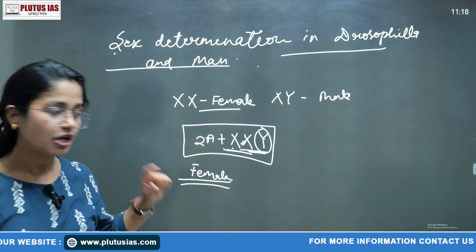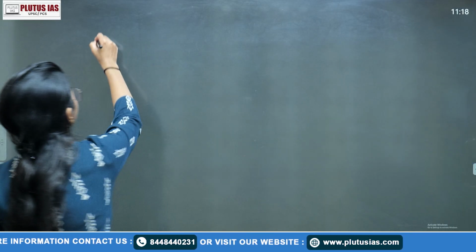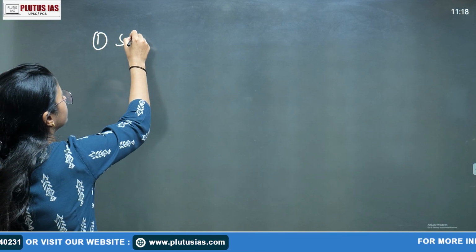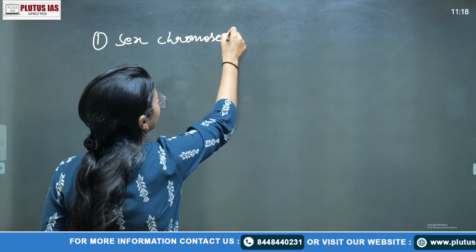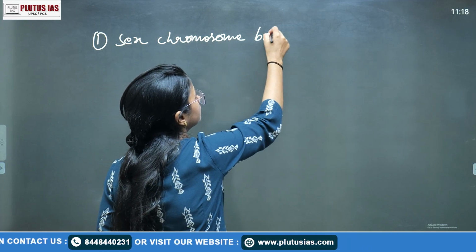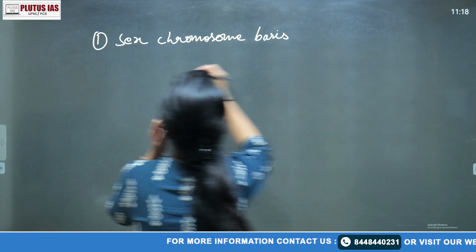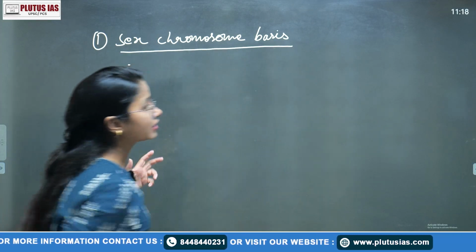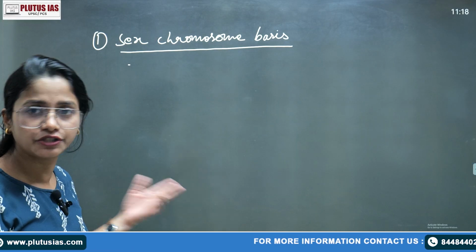So that would be the second. In the first type, the sex chromosome basis, there is another type as well. We have already talked about the 2A plus XXX and 2A plus XX cases.